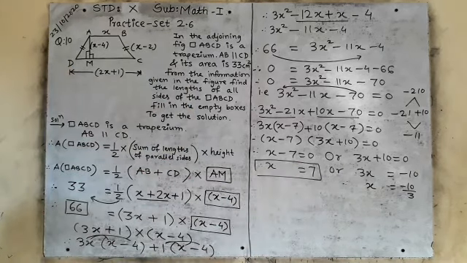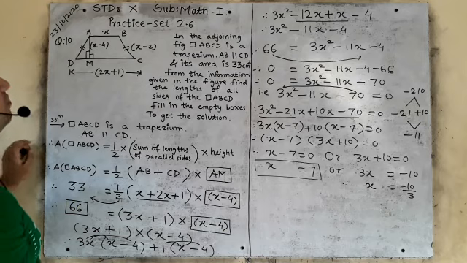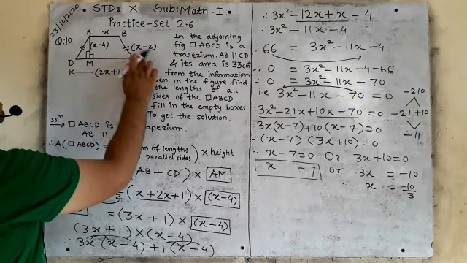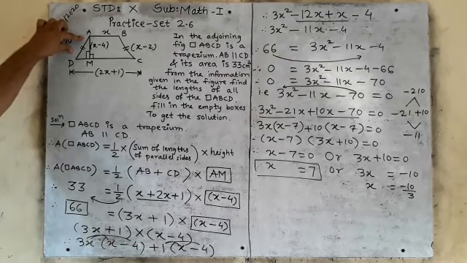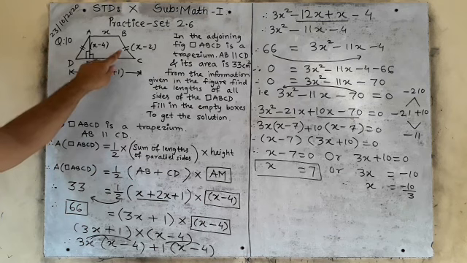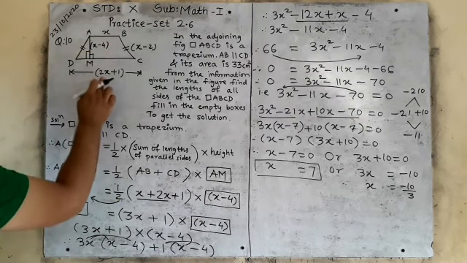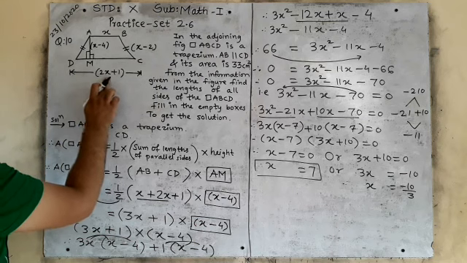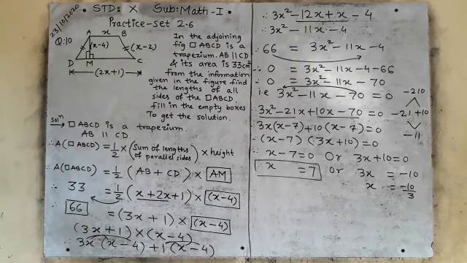So what will be your answer here? 7. Now what do we have to find? The x value is how much? 7. The length of AB is equal to how much? 7. 7 minus 2, 5. So this side is also 5, because these two sides are congruent. See, the symbol is given here. It means sides BC and AD are the same. Now 2x means 2 multiplied by 7. 2 sevens are 14 plus 1. How much? 15. Did you come to know all the sides?